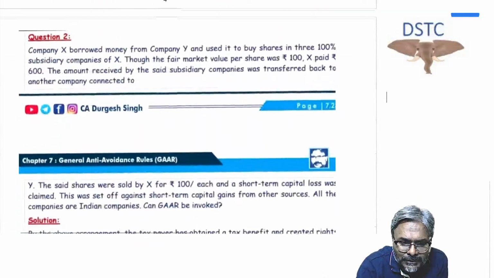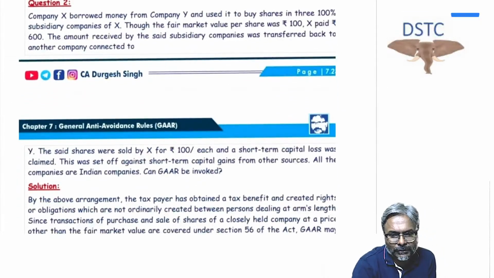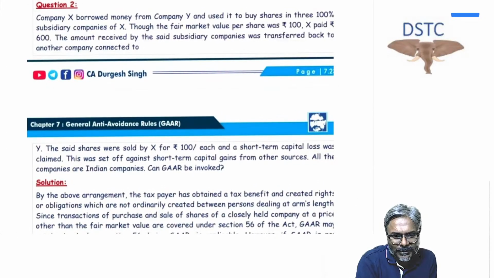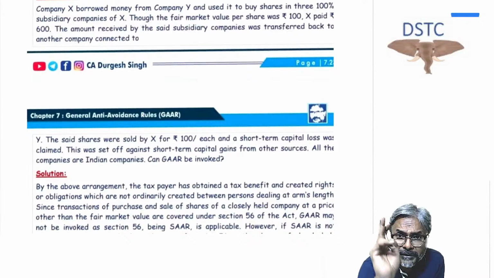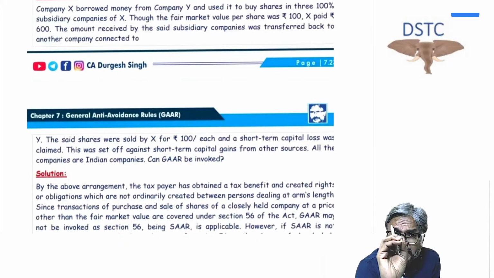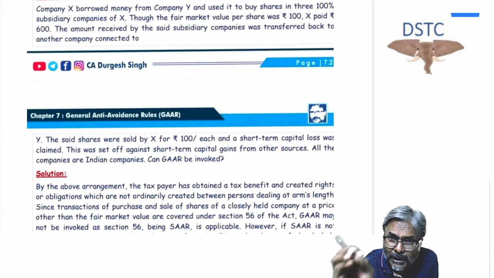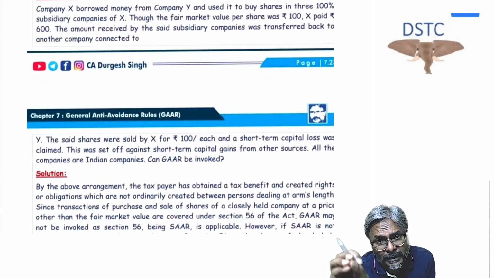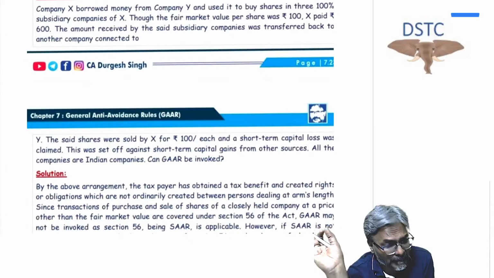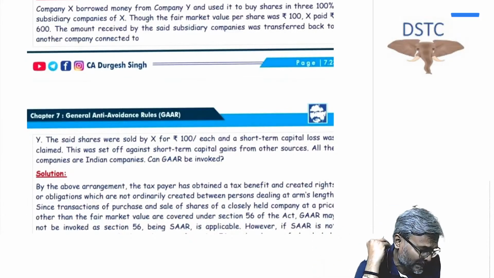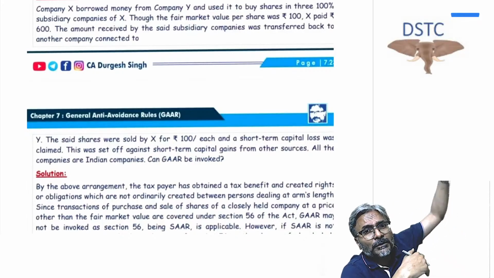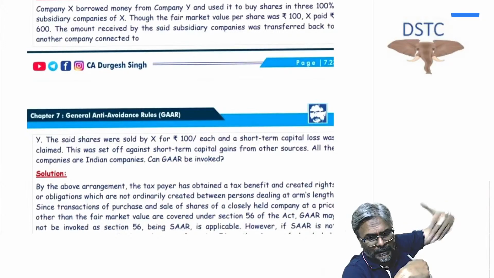Now with that, students, we are up to the question. The question has been given to all of you. Quickly we'll refer to it and try to wrap it up. Now, as I told you already, you have to identify SAAR provisions. Is there any specific provision under the income tax law which is already targeting such tax avoidance measure? That is one category of question. For that we need knowledge of other chapters.